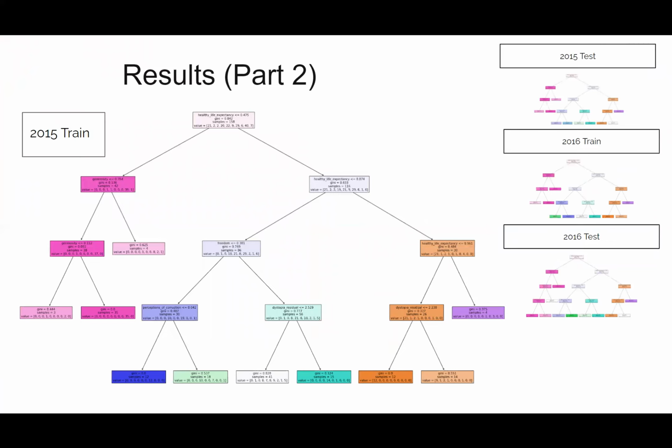Let's look at results for part two, the part where we're using decision trees to see how different features define a region. We have 4 trees, 2 per year, and in the 2015 tree, we see that nodes are being split by features until the item gets classified to one of the regions. And the logic works the same for the other trees on the slide. We can compare the different years to see how regions may have evolved. And interestingly enough, happiness score was not a split factor for any node in the tree, perhaps indicating that regions are not well defined by happiness score.